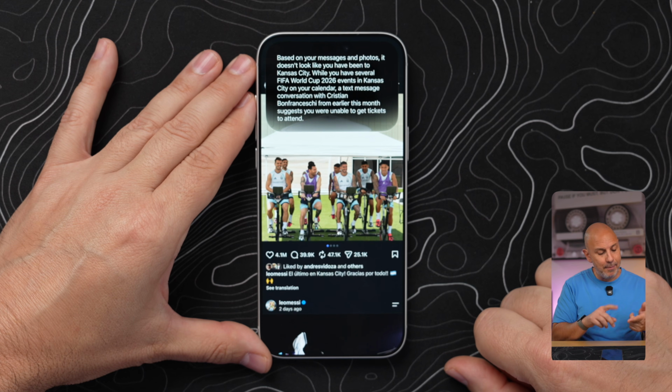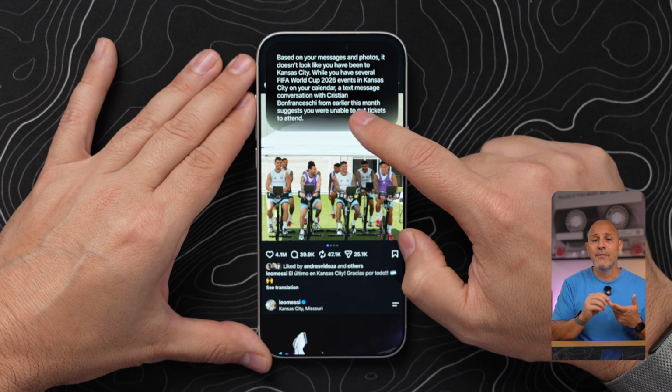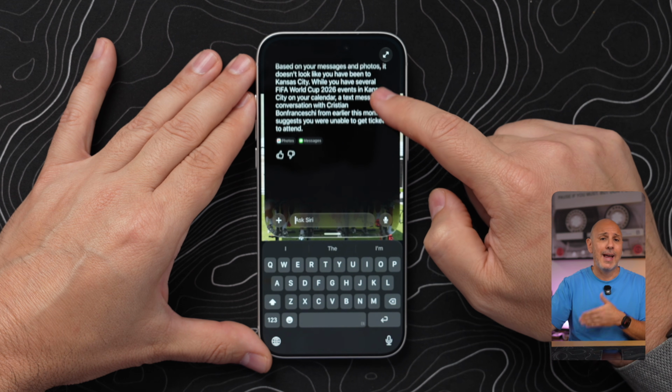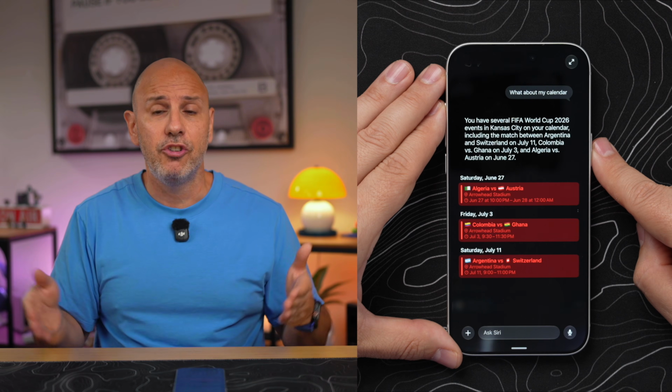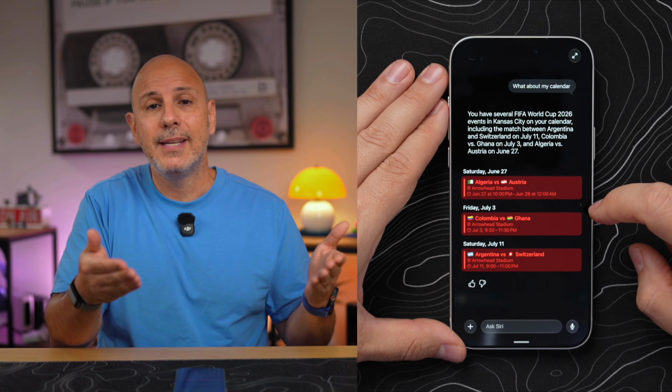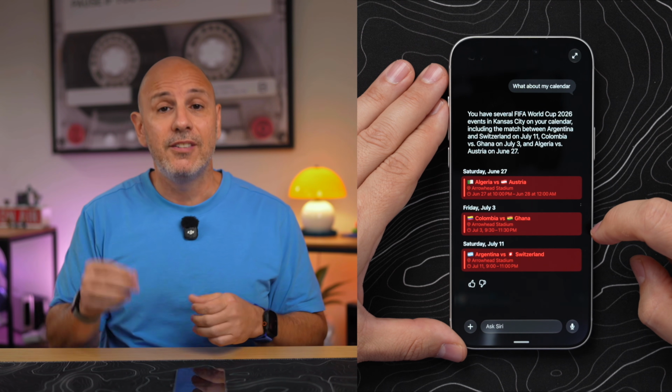The crazy thing is that based on my calendar, I have calendar invites for all the World Cup matches, and based on a conversation thread with a friend, it knows that I have never been to Arrowhead Stadium and that we were not able to secure tickets, which is kind of crazy because you can use this if you don't know where location is, you're trying to location scout something, you want to find out what a certain plant is. It all has to do with what's on your screen, and Siri will go out to the internet and find that. Now, I'll let you decide what you do with that.